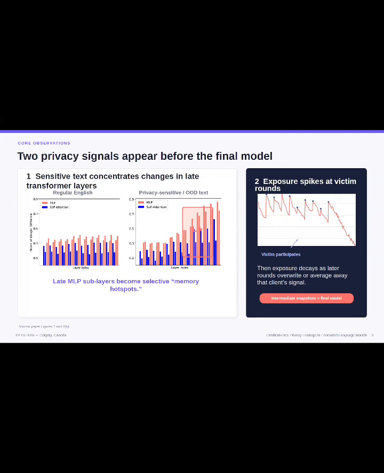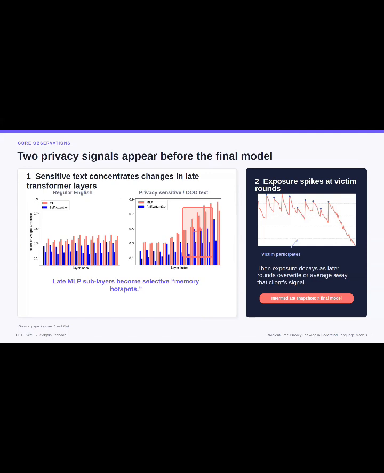Our attack begins with two key observations. First, privacy-sensitive text produces a distinctive footprint inside a language model. When GPT-2 is fine-tuned on regular English sentences, the resulting weight changes are distributed relatively evenly across the transformer blocks. But when the training data contains out-of-distribution sequences, such as phone numbers, credit card numbers, or login credentials, the largest changes become concentrated in the MLP sublayers of the final transformer blocks. We refer to these selected layers as L-star, and we treat them as potential memory hotspots.